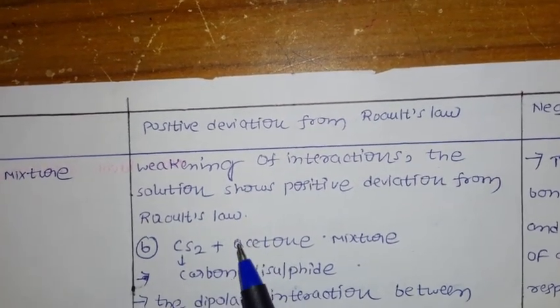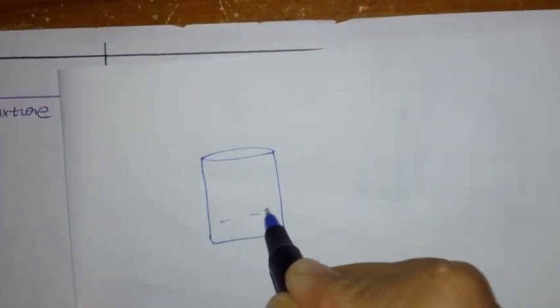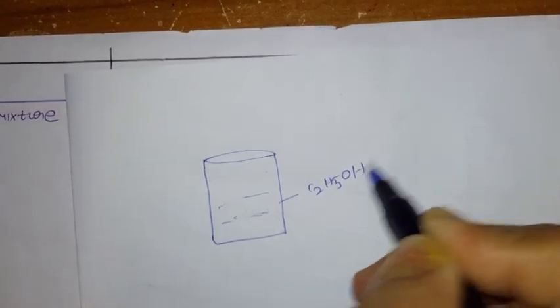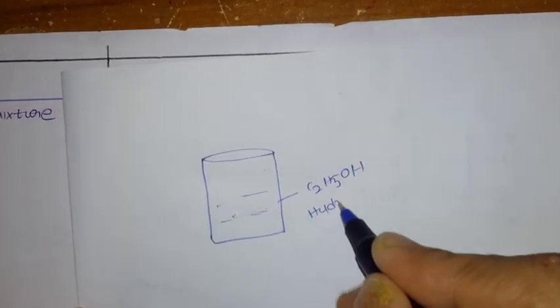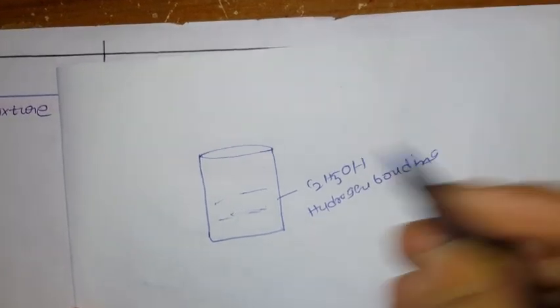So what is the meaning of this one? Let us see here. I have the pure ethanol here. Ethanol, C2H5OH, in itself has hydrogen bonding. Hydrogen bonding is there. Let us see how it will be there.